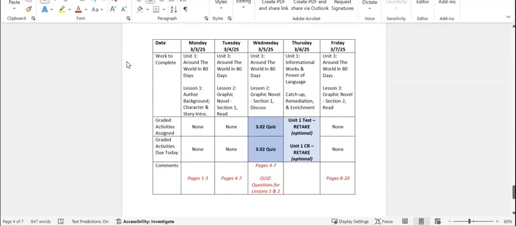And then the last day of our Unit 1 Informational Works and Power of Language will be Thursday, March 6th, when we will do our catch-up, remediation, and enrichment, and the Unit 1 test retake and the Unit 1 CR retake optional assignments will be open and available on that day.